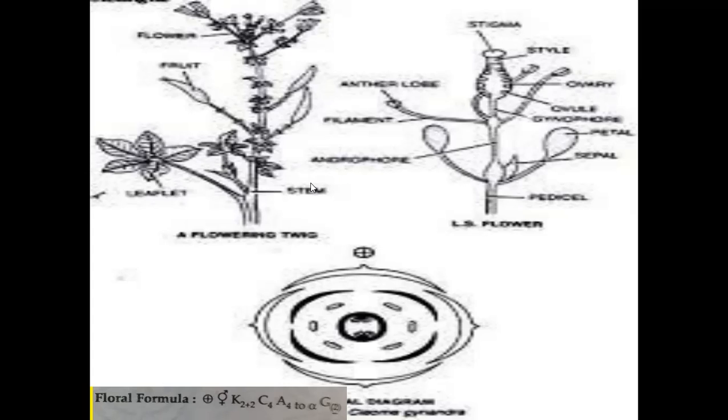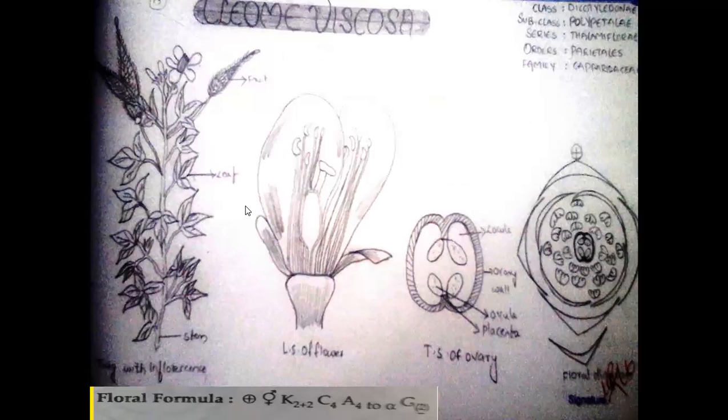The next is the floral characters. In the floral characters, first we discuss the inflorescence. Inflorescence is generally developed on the apical part of the plant, called apical or terminal inflorescence. This inflorescence is also called corymb inflorescence. In Cleome, raceme, racemose or corymb inflorescence is present.